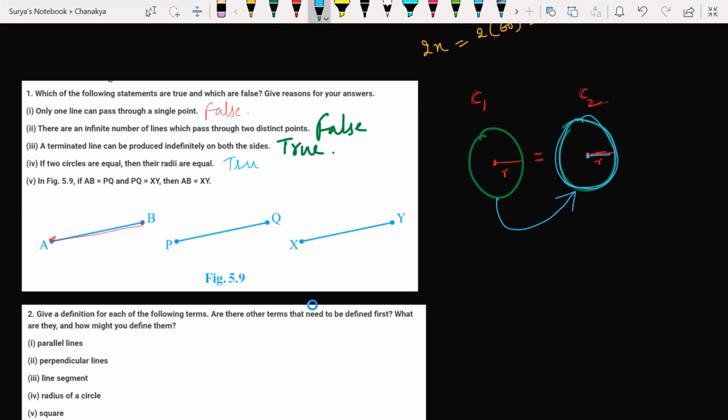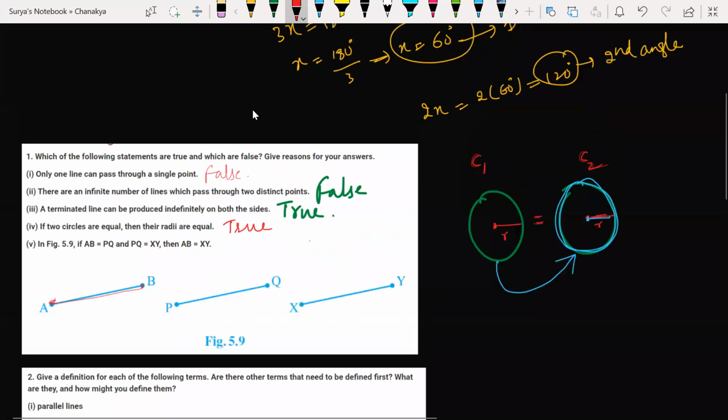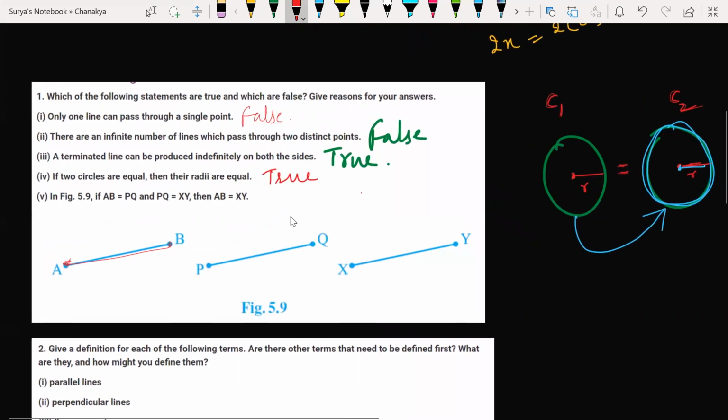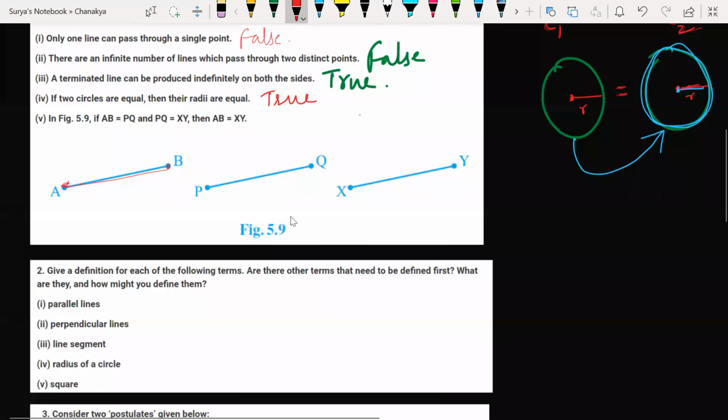What is the fifth one? The fifth one is true. It is according to Euclid's axiom. Yes, true. Things which are equal to the same thing are equal to one another. Exactly. First axiom. Look at this here. AB is equal to PQ and PQ is equal to XY. Then AB is equal to XY. Absolutely it is true, according to the first axiom. What does the first axiom say?